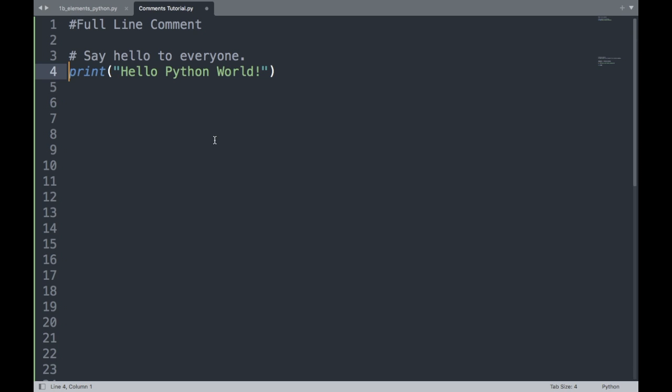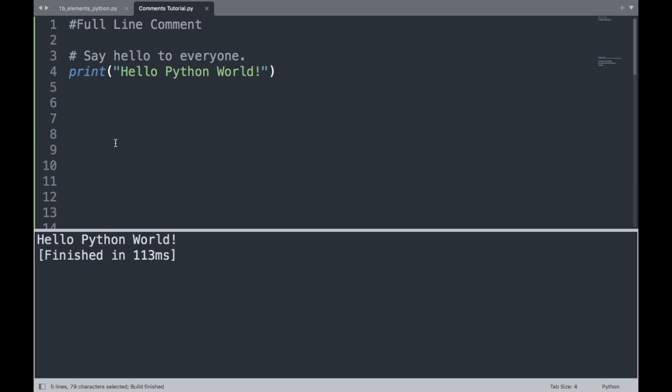So for instance, if I went ahead and ran this, it prints out hello Python world, as you can see right here. And it completely ignored the comments that I had sitting up here. Python, when it comes to comments, sees those comments as items that it ignores. It will not run that code, and it will simply skip over it and go to the next line and output whatever the next line of code tells it to do.